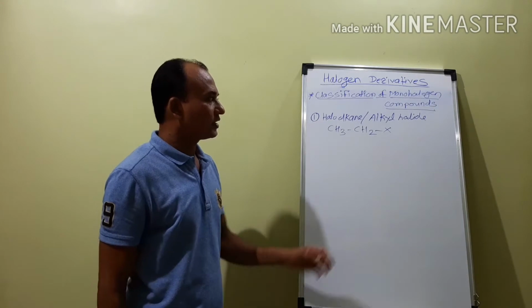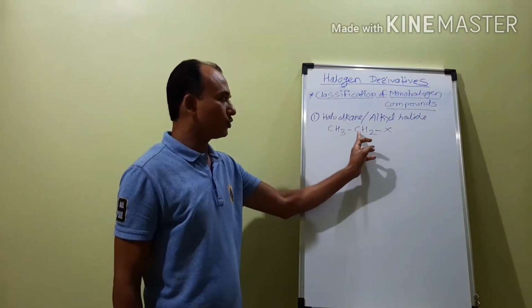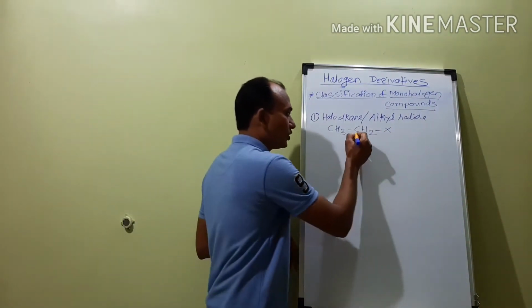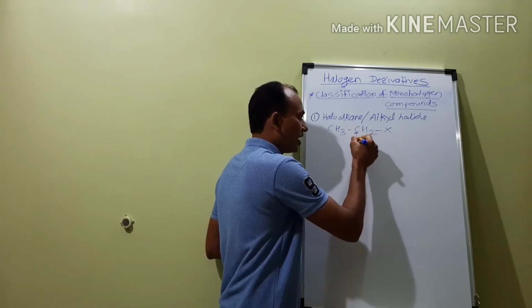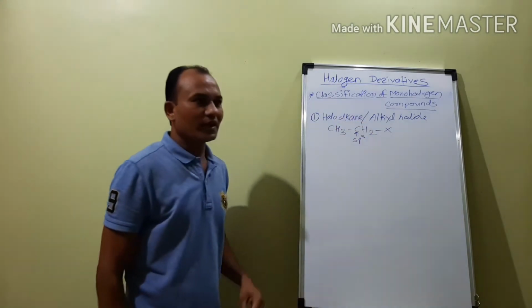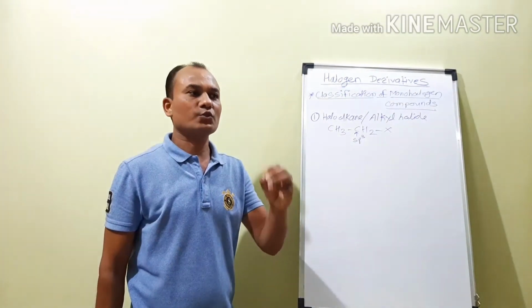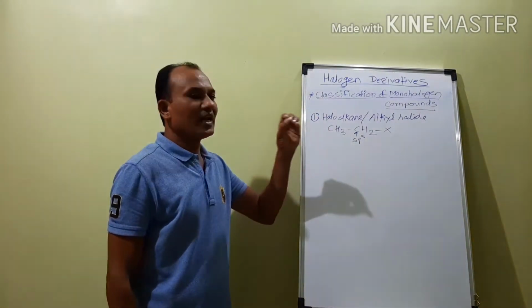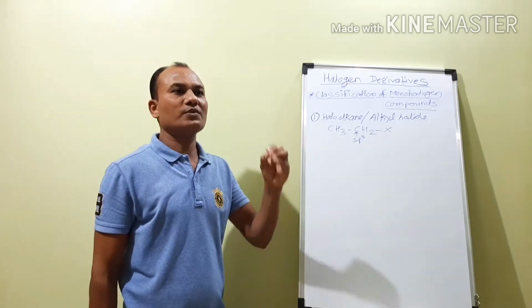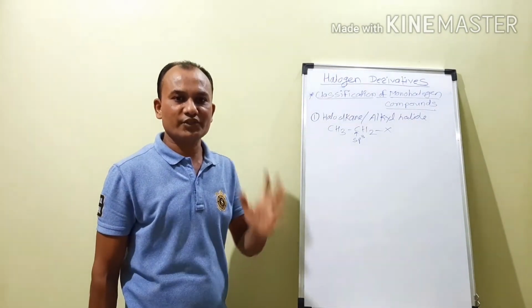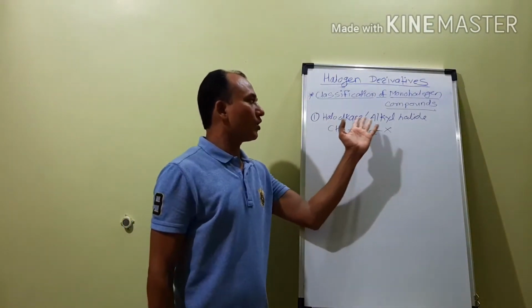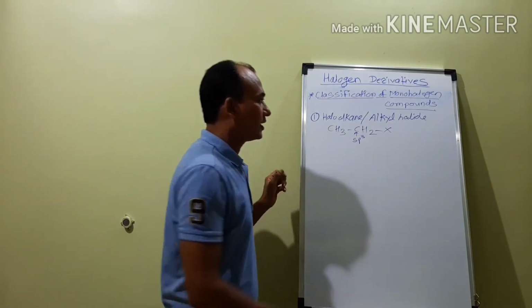Now in that case, the halogen atom is attached to that carbon atom and the hybridization of that carbon atom is sp3. So in alkyl halides, the halogen atom is always attached to the sp3 hybrid carbon atom of the saturated carbon chain. So these are called the haloalkanes or alkyl halides.